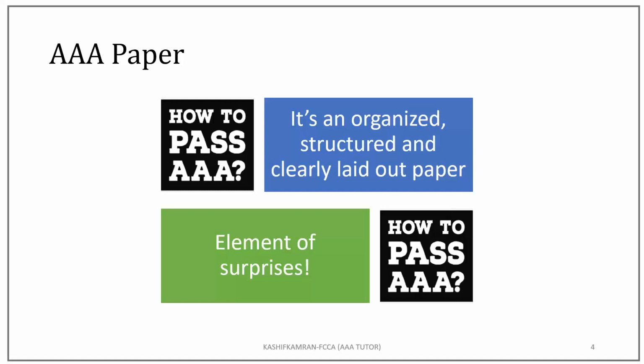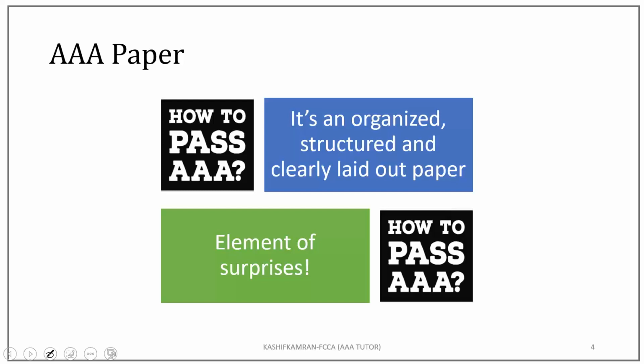Since I have been associated with this paper ever since December 2007, I have seen it as very organized, very structured, and very clearly laid out. Even though the format of the paper has changed since I started teaching it, and it has been a very different format since the September 2018 exams, irrespective of the format, it's an organized, structured, and very well laid down paper. I'll be emphasizing that shortly.